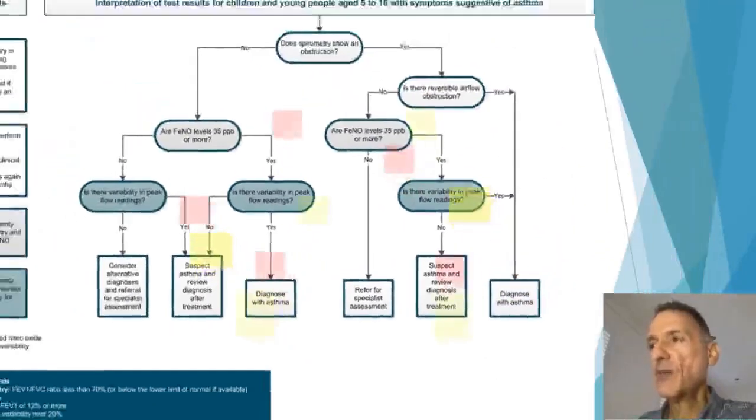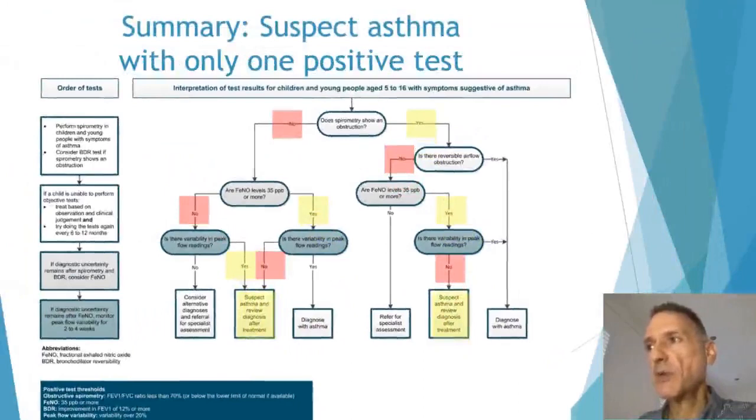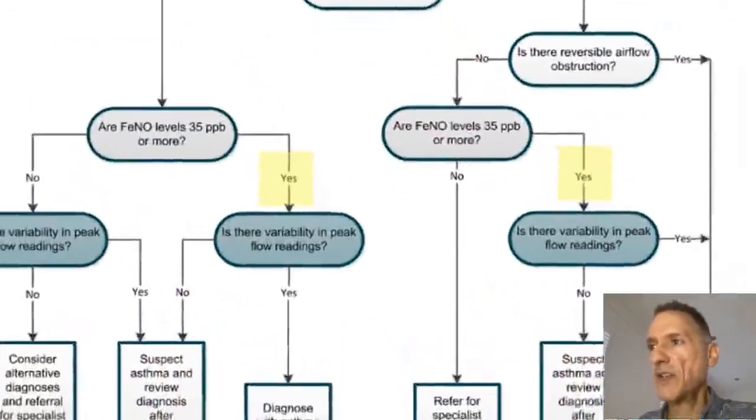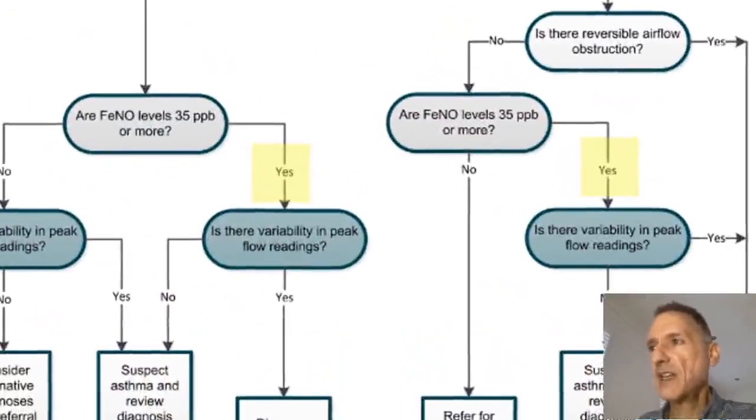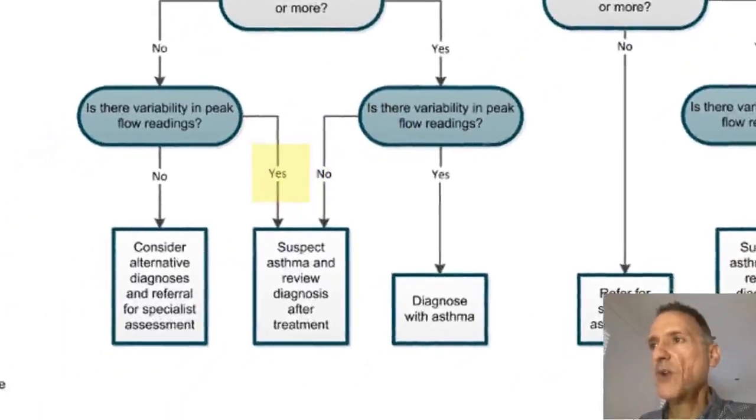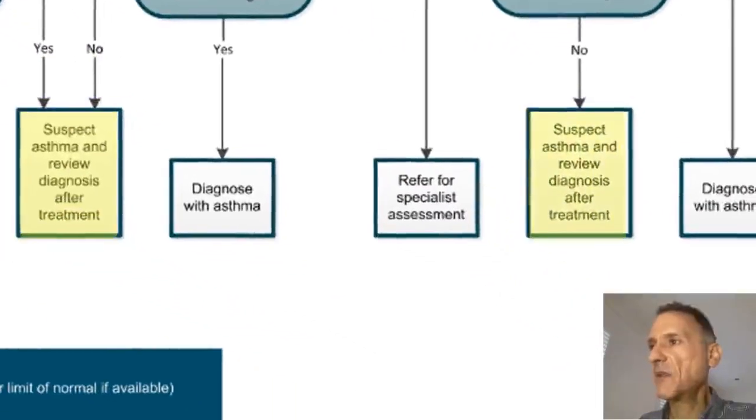And finally, we will suspect asthma, but will not be able to diagnose it if there's only one positive objective test. For example, if either only fractional exhaled nitric oxide is positive or only peak flow variability is positive. Therefore, in these cases, we will suspect asthma, treat it and review the diagnosis after treatment.